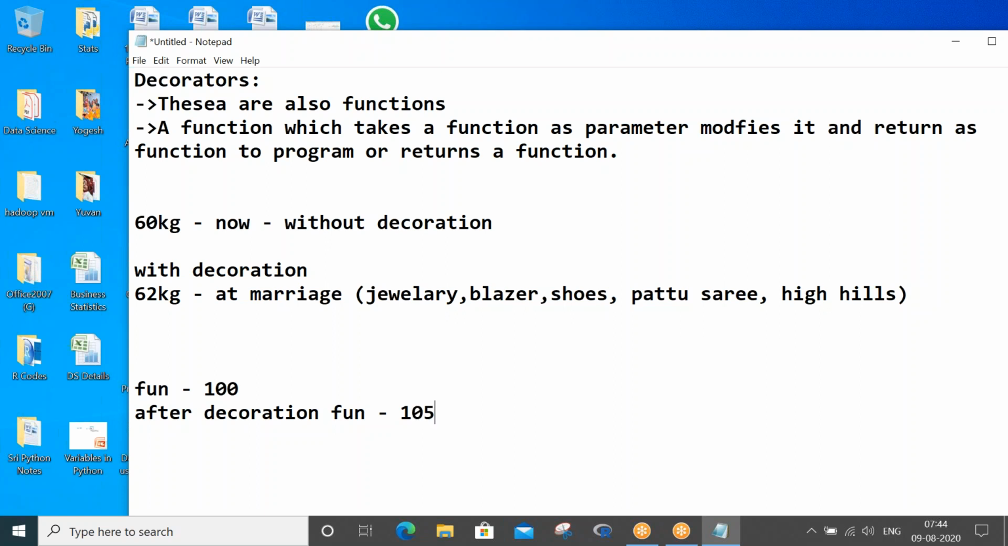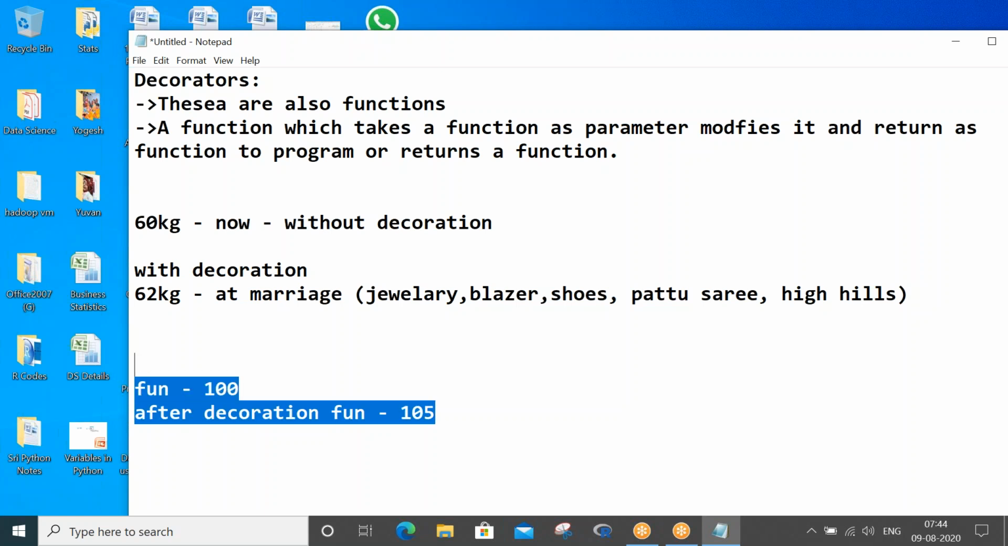So what is the value add you have done? Through the decoration concept, you have modified your function value to a new value, that is, you have added 5 to it. So basically a function can also be decorated. If you're not satisfied with the original answer, you can decorate it and come up with a new answer. That is the concept of decoration, simple.